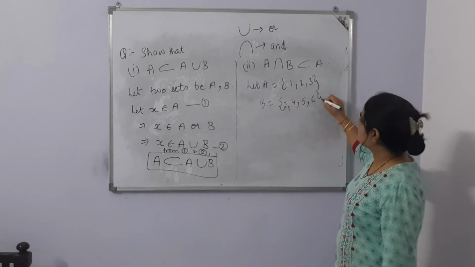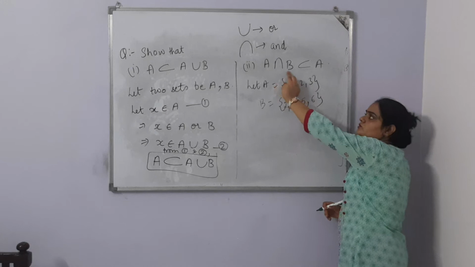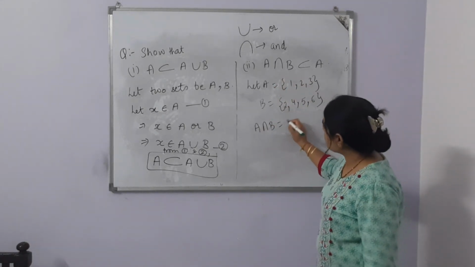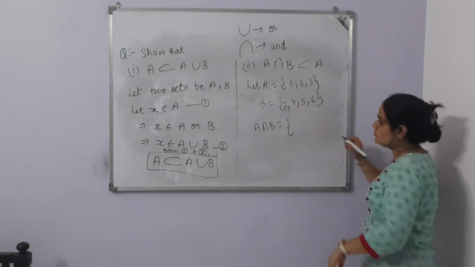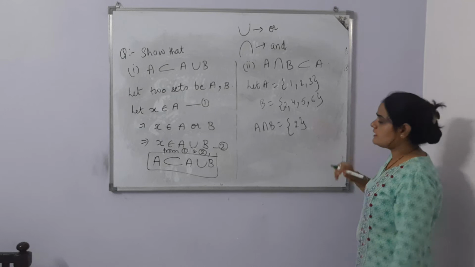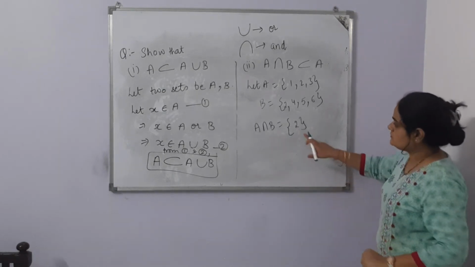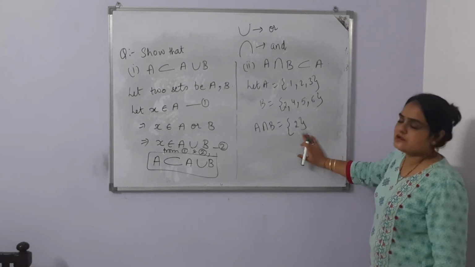Now we want to find A intersection B. What is A intersection B? The common elements. Here the common element is 2 only. So A intersection B is equal to {2}, a singleton set.